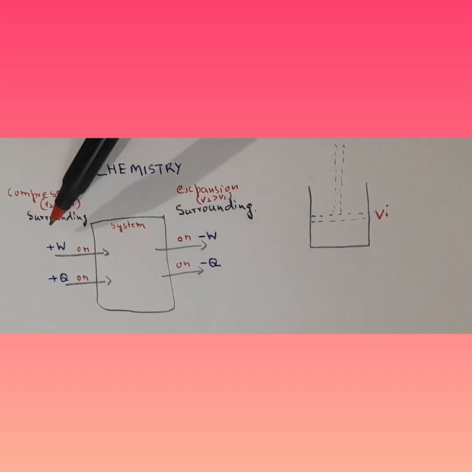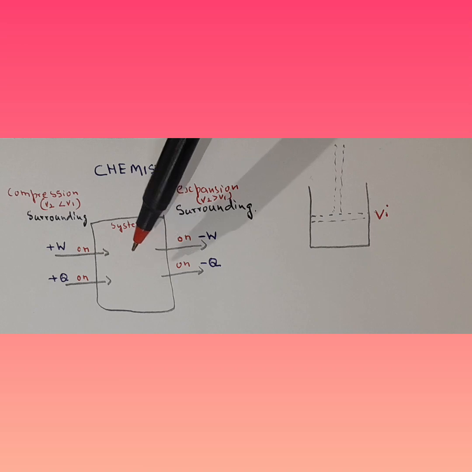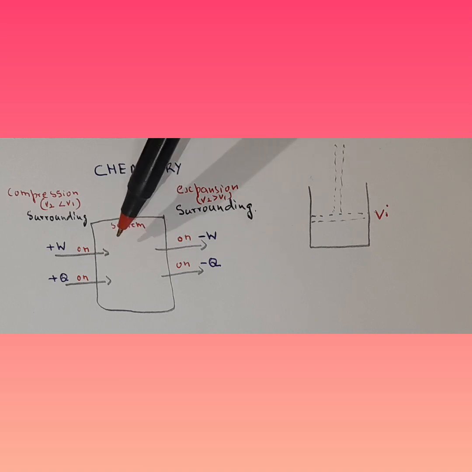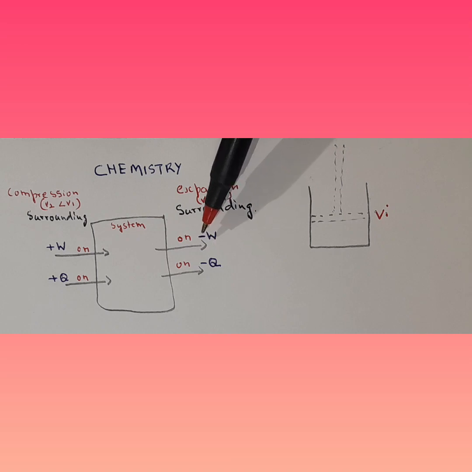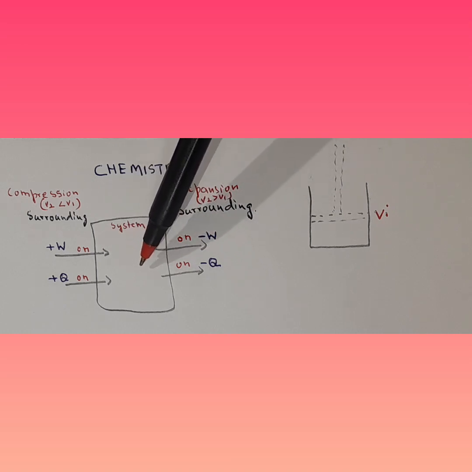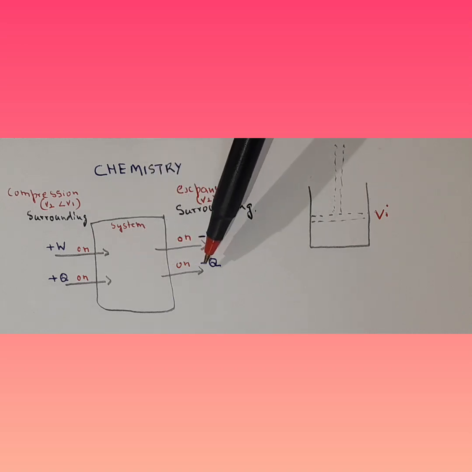That is in case of compression. In case of expansion, when the system does work on the surrounding, it's taken as negative, and when the system is providing heat to the surrounding, that is also taken as negative.